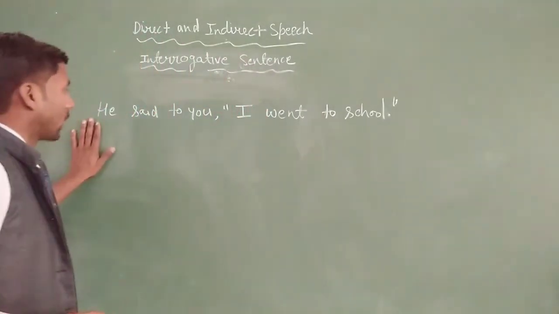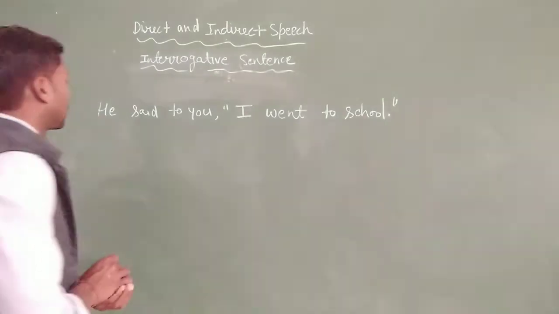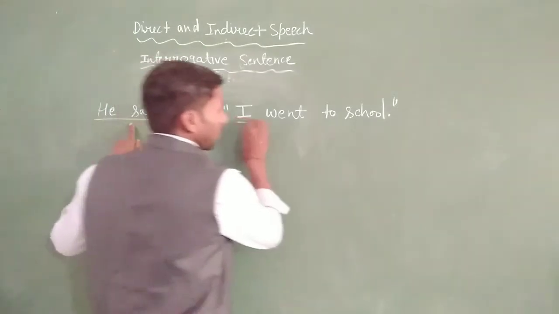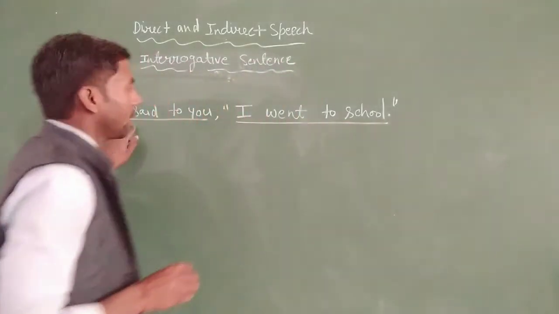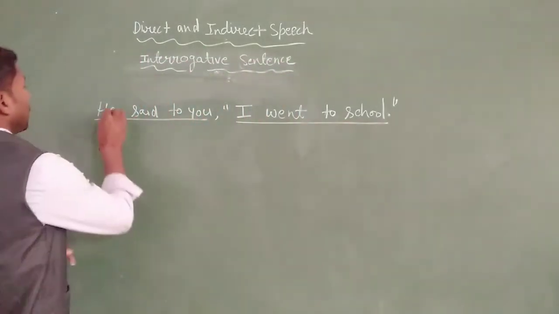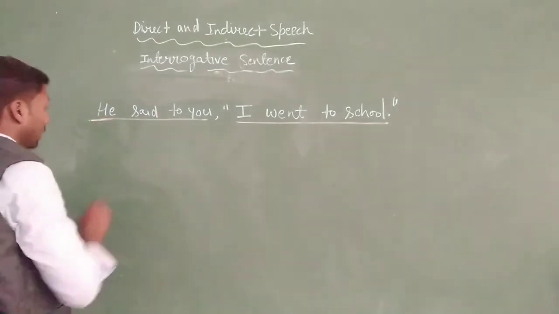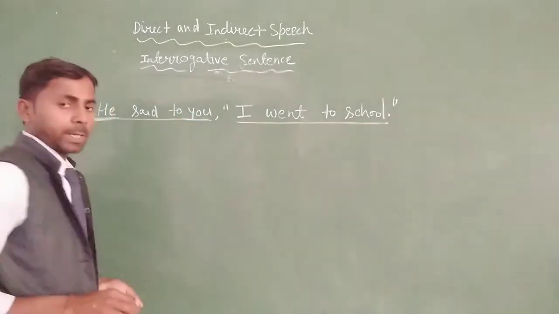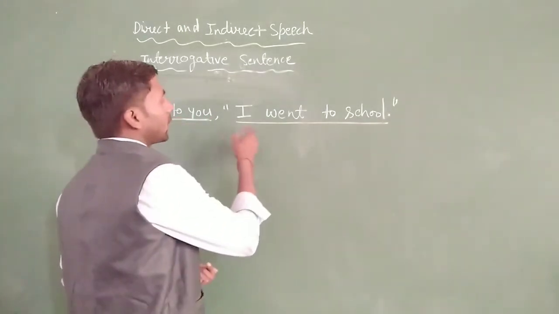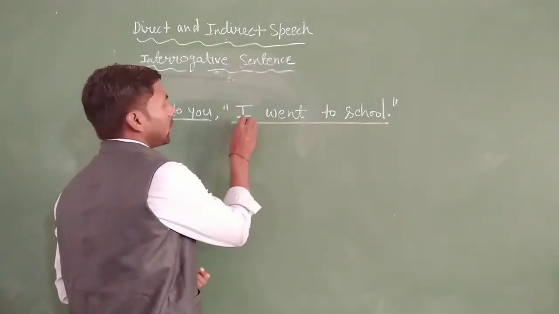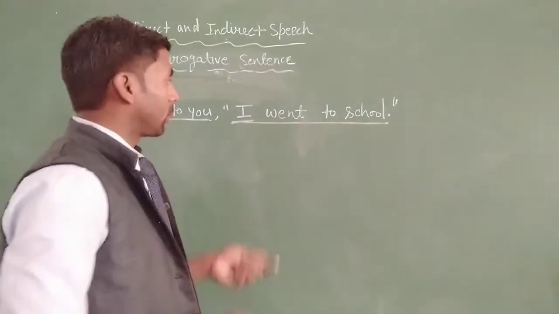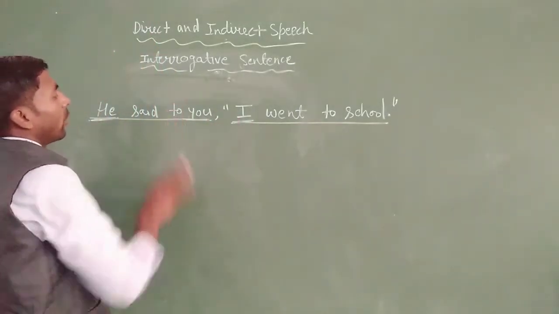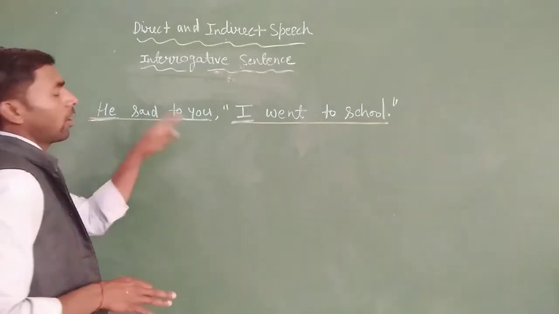Okay, and in this example you can see that here is the reporting verb, and the rest of the part will be the reported speech. In the reporting verb you can see this part is the subjective part and this part is the objective part. And here in the reported speech, this part is the subjective part of the sentence. So you will interchange the pronoun word according to their subject and object.